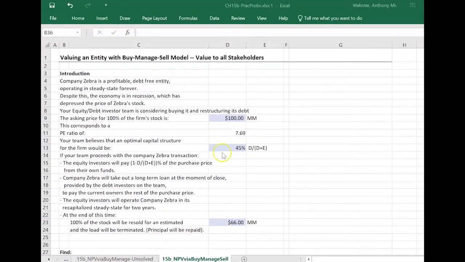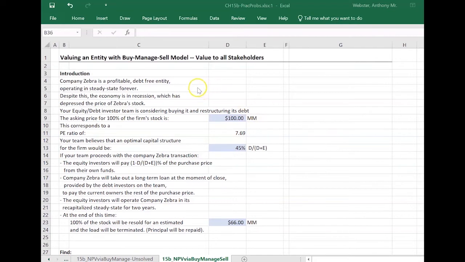Okay, so now let's do another problem where we're looking at the buy, manage, sell model. Again, we want value for all stakeholders, which is enterprise value. We'll get our estimate of enterprise value, compare that to Mr. Market's, et cetera. But the buy, manage, sell model is more realistic than the perpetuity model because most entities are not going to be around until the end of time. But if we're, for example, a private equity team with equity investors and lenders, we can buy the company, control its equity and its debt for a small number of years, and resell it. That's a lot more realistic and a lot easier to predict.